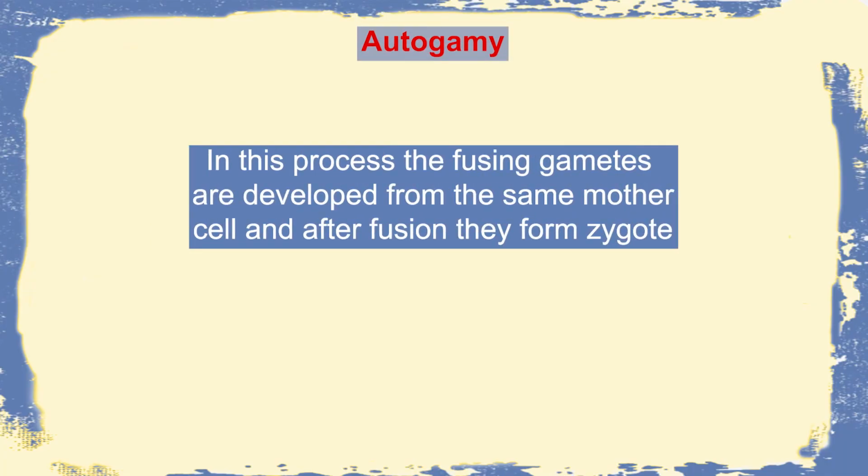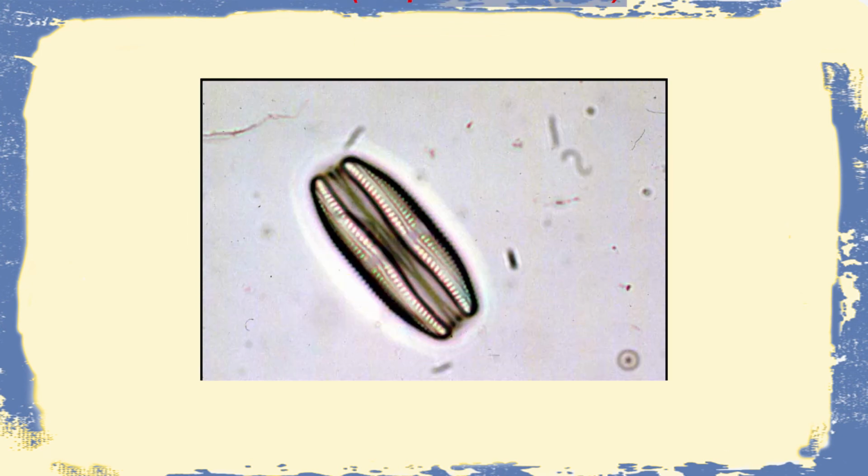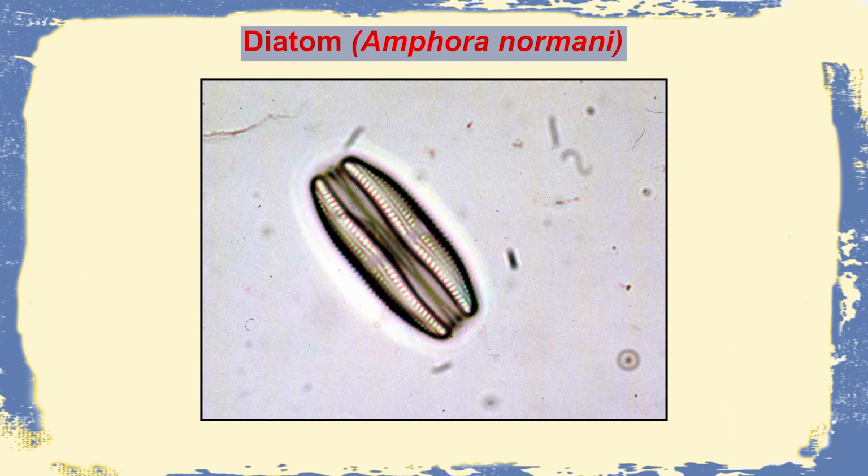Again, depending on the type of the gametes, it can be of several types. So we can find autogamy. What happens here? The fusing gametes are developed from the same mother cell. Examples include the diatom Amphora normani, where the same fusing gametes, two from a single mother, give rise to the zygote.